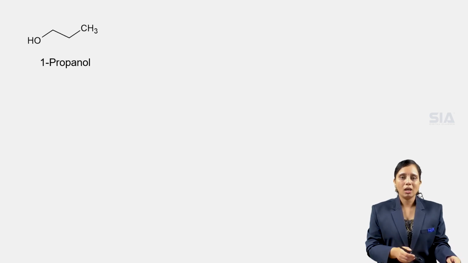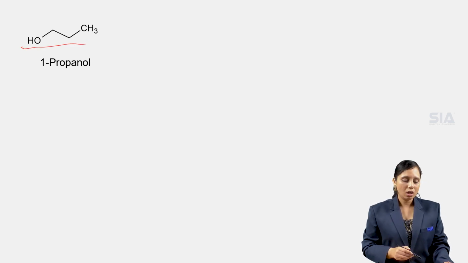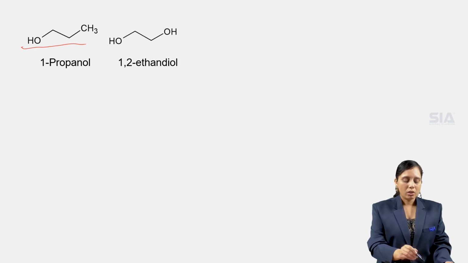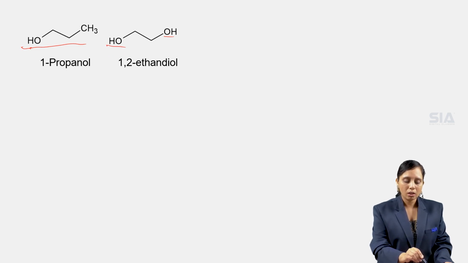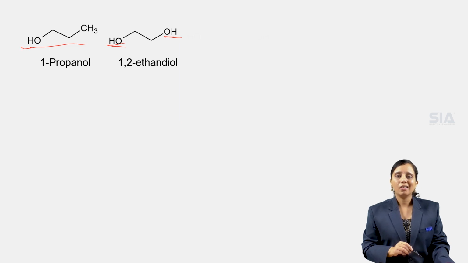Now we see the types of alcohols here. This alcohol is an aliphatic alcohol because this is a straight chain compound, and the name is 1-propanol. Here only one hydroxy group is present. In this compound there are 2 hydroxy groups, hence the name 1,2-ethane diol.